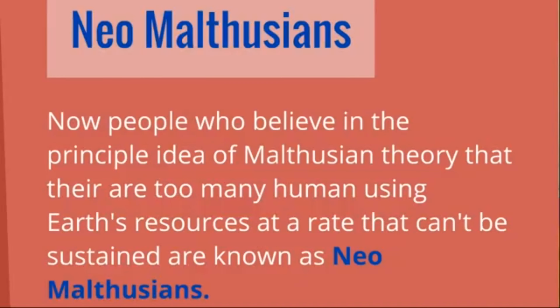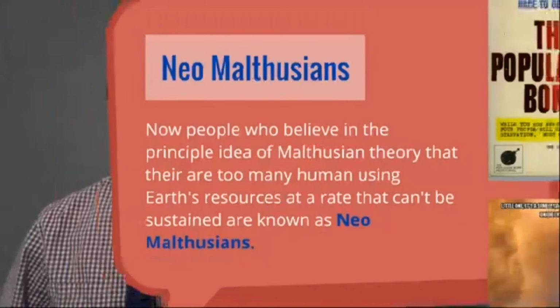They say that there are a lot of resources on Earth, be it non-renewable resources or water or different things like that, that can't be sustained with our current population growth. They're saying that population growth is too fast for the amount of natural resources we have on Earth.